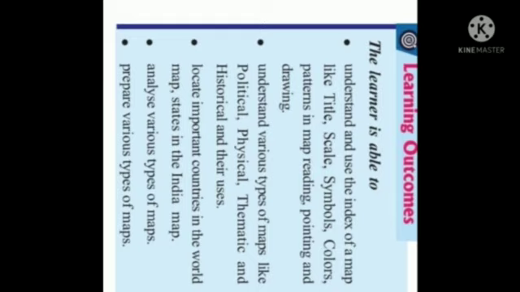And the next topic, various types of maps like the political map, physical map, thematic map and historical map, and their uses, we have also discussed right now. Okay children, so these are the types of maps we have discussed.